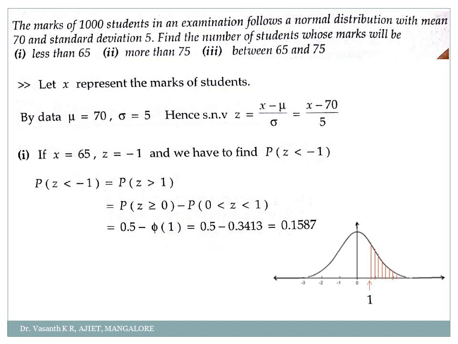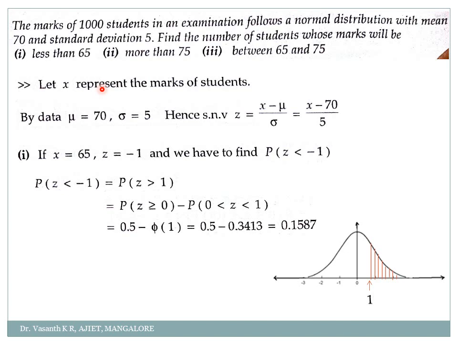Hope you have understood how to check the table. If you have any doubts in checking the table, give me a call, I'll explain again. Okay, so it is 0.5 minus 0.3413, that is simply 0.1587. So the probability of z less than minus 1 is simply 0.1587. What did I get? I took x as marks here, correct? Have they asked you to find the probability of the marks less than 65? No. Read the question carefully.